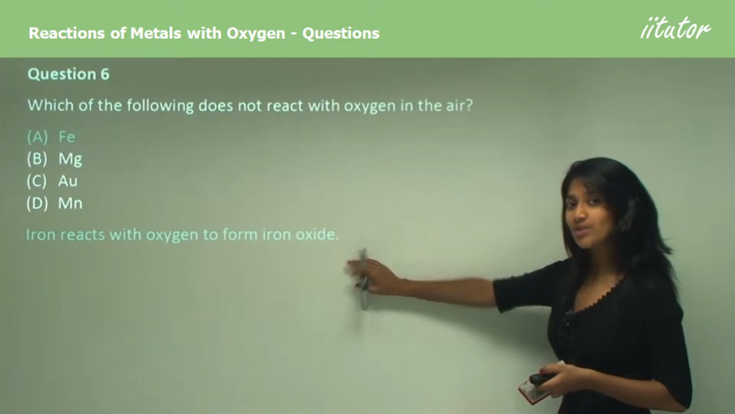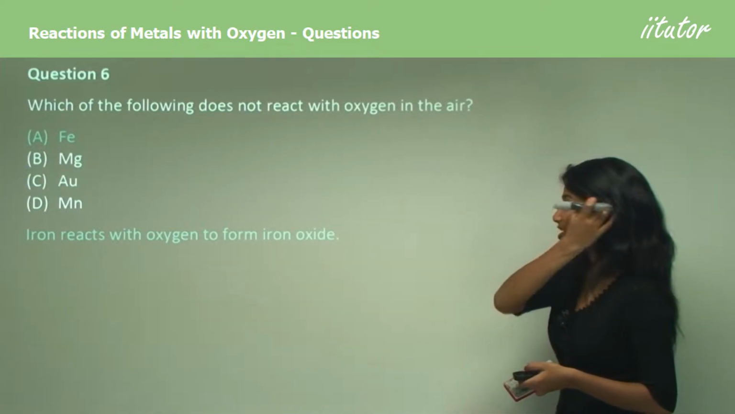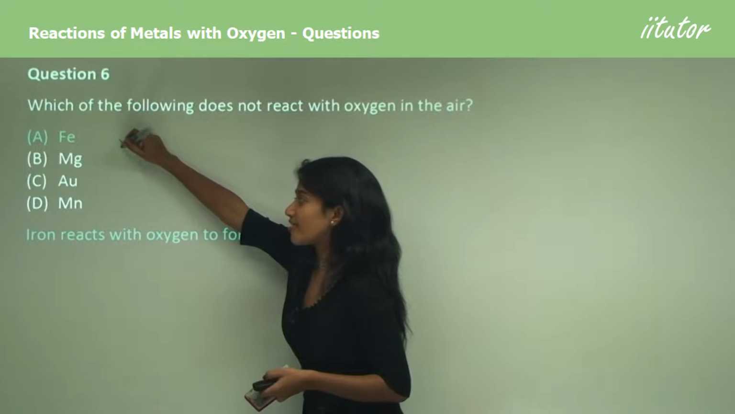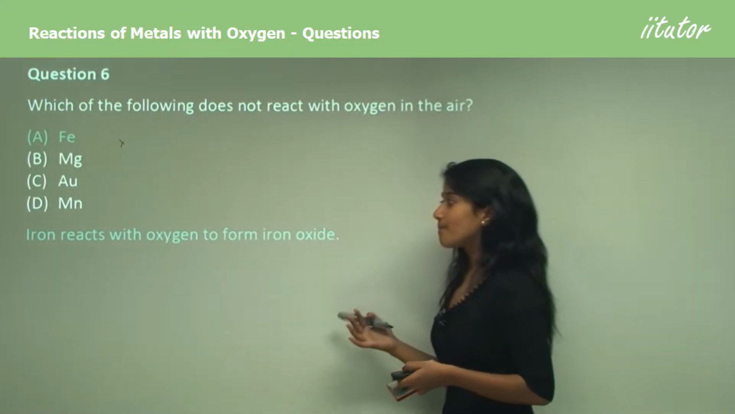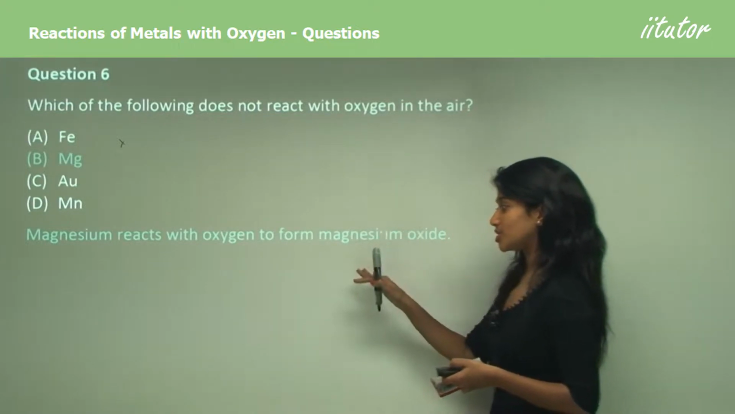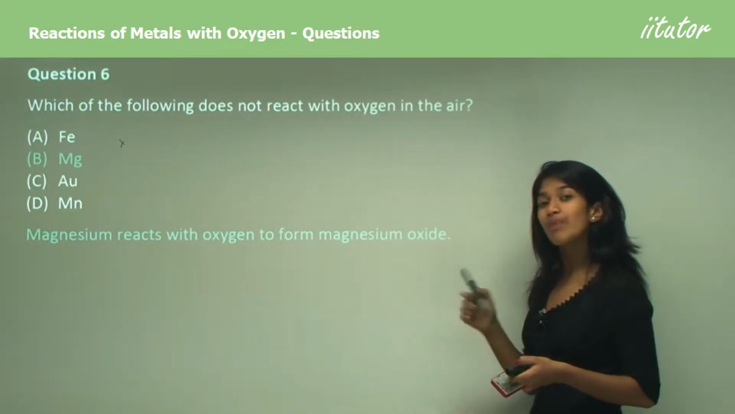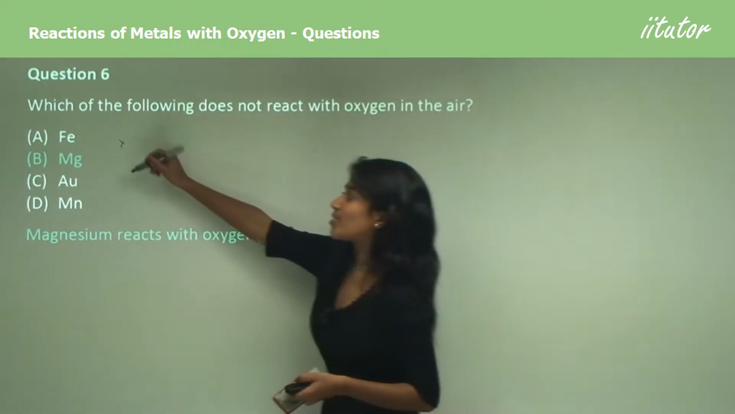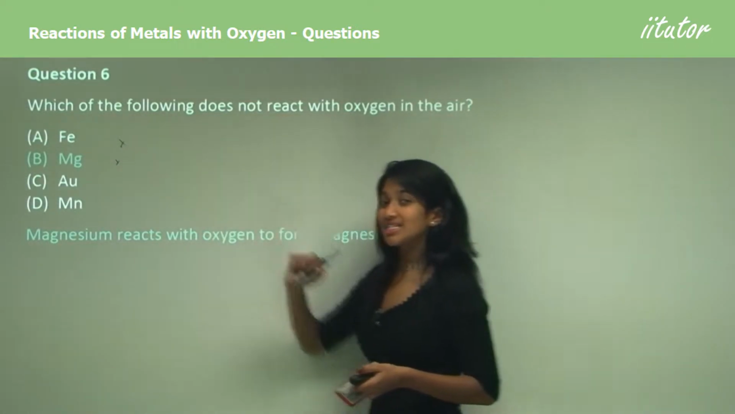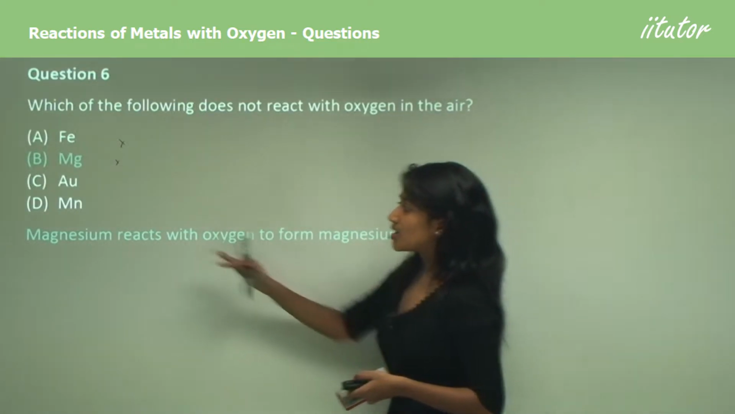And iron oxide with a water molecule is rusting. So iron is not the correct answer. Now let's move on to B, which is magnesium. Magnesium also reacts with oxygen to form magnesium oxide. Now remember the magnesium strip experiment you did in school, and there was a white powder formed, so magnesium is not your answer. Manganese.